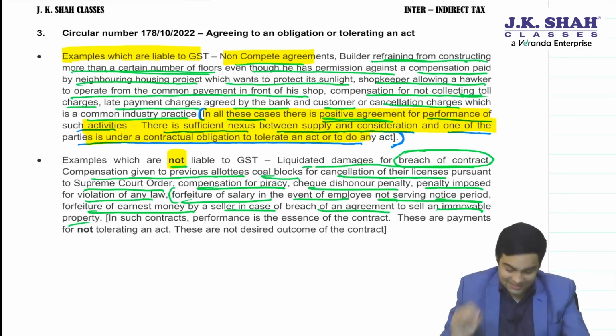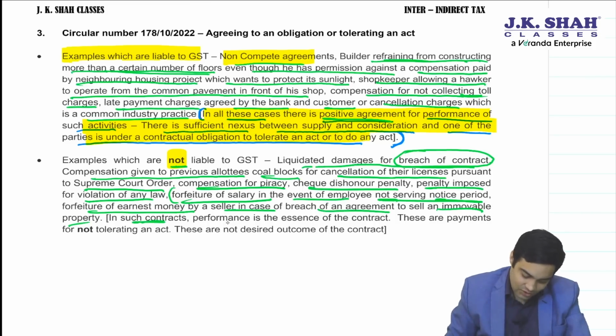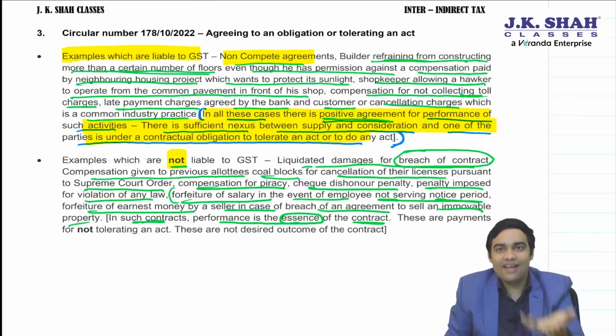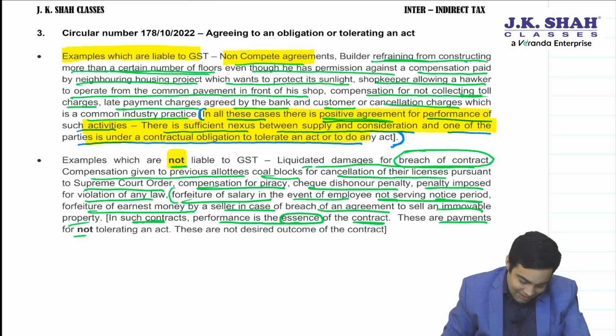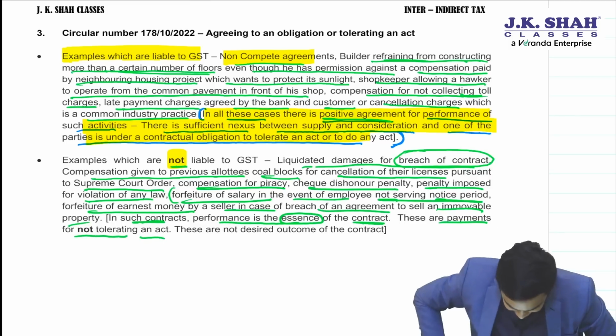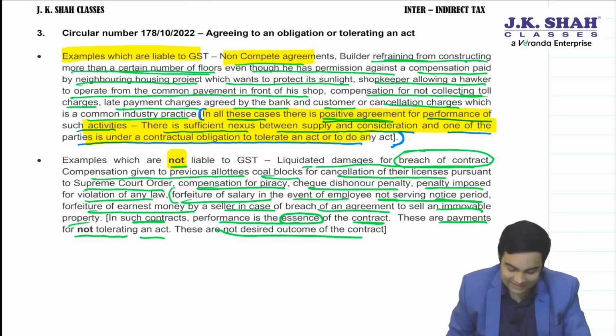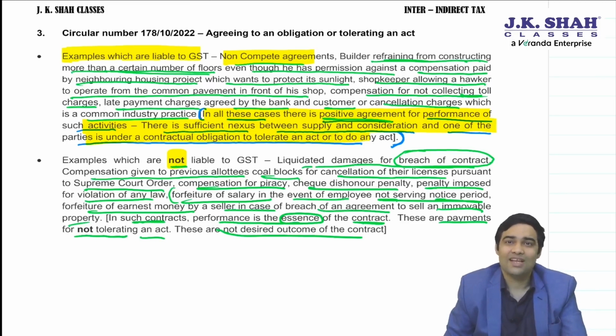In such cases, what is the common point? In such contracts, performance is the essence of the contract. I want that to happen. I am not entering into a contract so that the person breaks it. These are payments for not tolerating an act. These are not desired outcomes of the contract. These are not my desired outcomes. I don't want this from the person with whom I have entered into a contract. Yes, revise this 2 times.